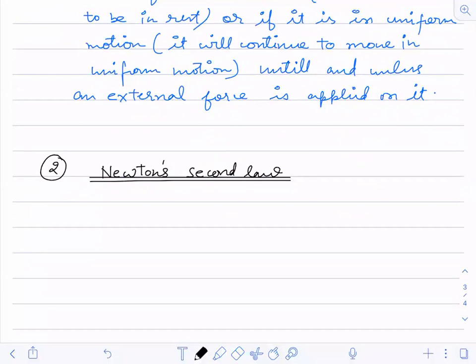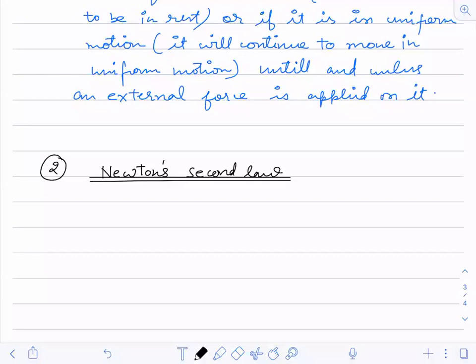Every action has an equal and opposite reaction? No. Rate of change of momentum? Somewhat it is correct. F is equal to ma is the final equation that you get, but it's not the second law. F equal to ma is a derived form. When you simplify the initial equation, you get F equals ma, but you should not say that F equals ma is Newton's second law. That's a wrong statement.